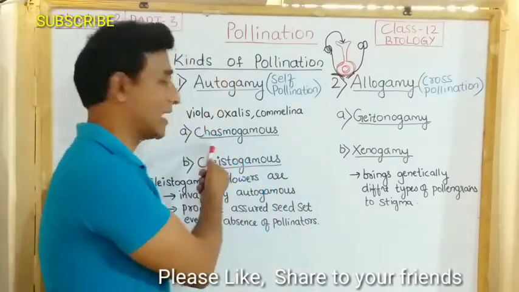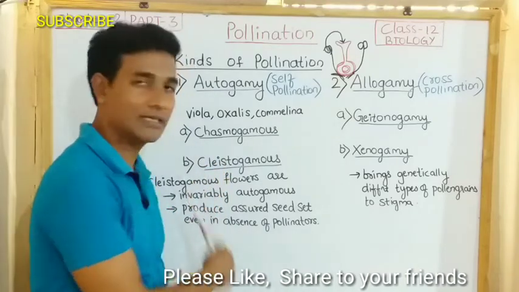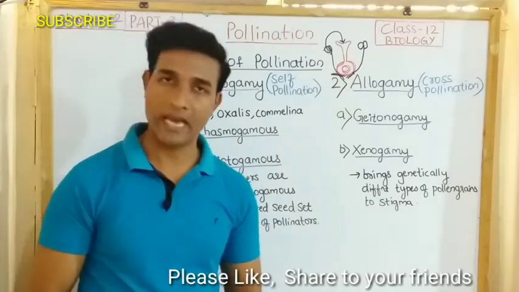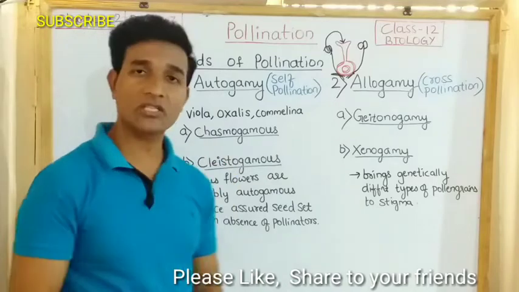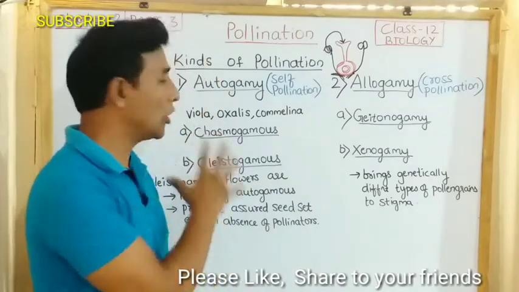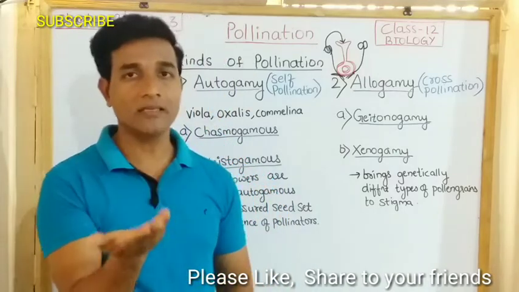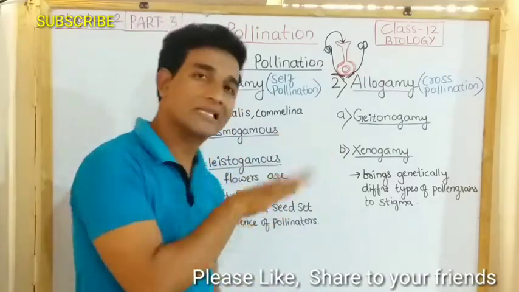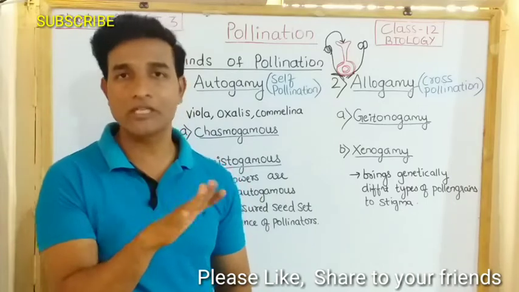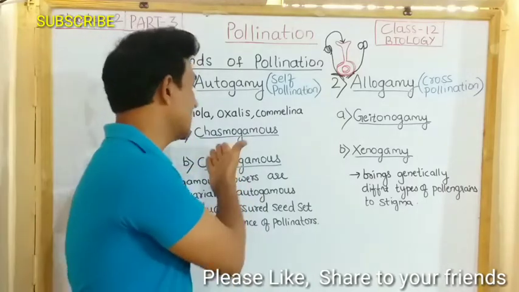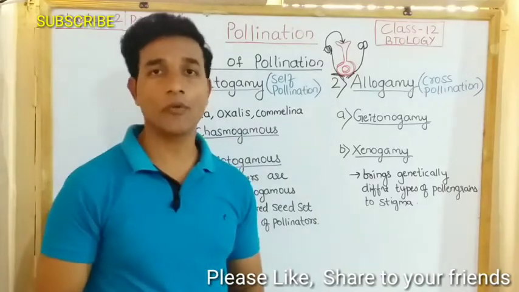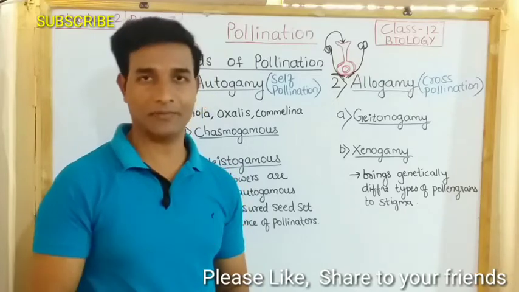One is called chasmogamous, the other is called cleistogamous. In the chasmogamous type of flower, the anther lobe as well as the stigma lie very close to each other, and there is synchronous release of pollen grains and stigma receptivity.